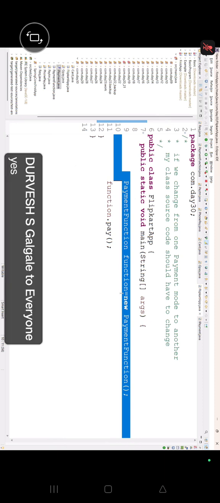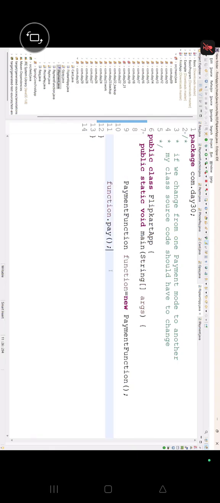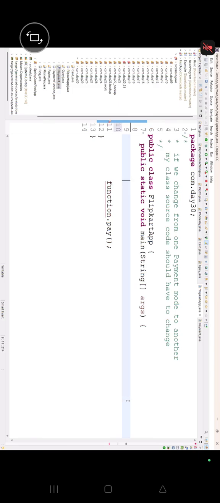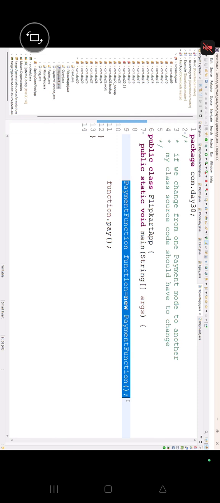There are several payment functionalities in the same manner, thousands of payment functionalities are there as a backup. So if this does not work, then the other functionality will work or not? Yes. But here what we have to do is stop the Flipkart application, change this, and again write a new functionality. Again I have to restart the Flipkart application, and again I will tell the user to update please.